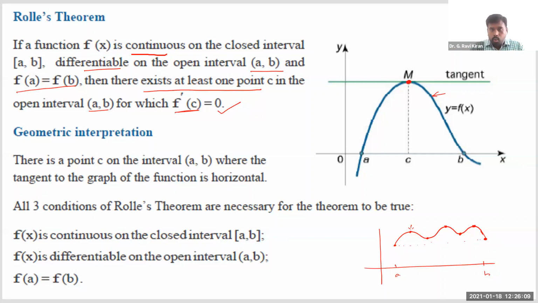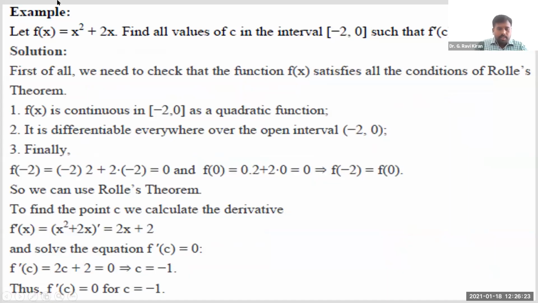Now see what we are going to do here. When you are given a function, mathematically, we are going to verify whether Rolle's theorem will be applicable or not for that particular function. So let's take a simple example of this kind. You are given this function, let us say x square plus 2x, defined in the interval [-2, 0].